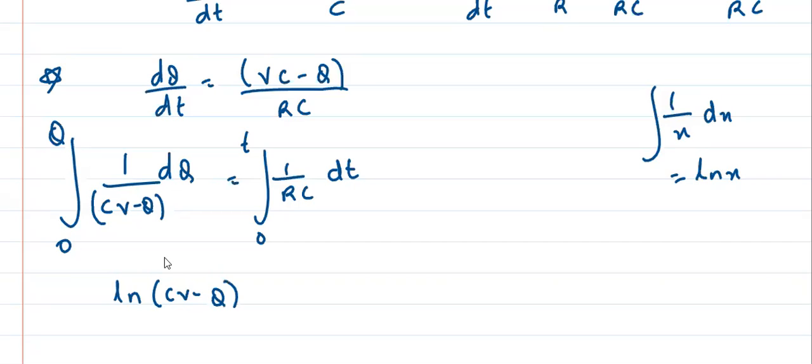Now the issue is here, we have a minus over here. So in integration, the minus will be taken outside. And the upper limit is q, lower limit is 0, and this is t by RC.